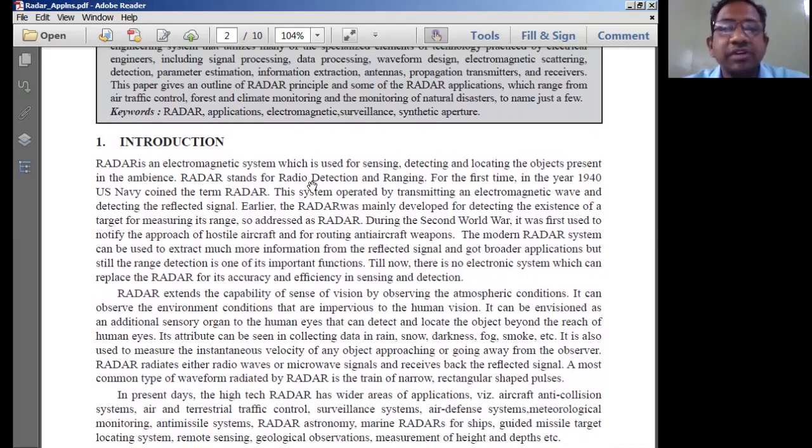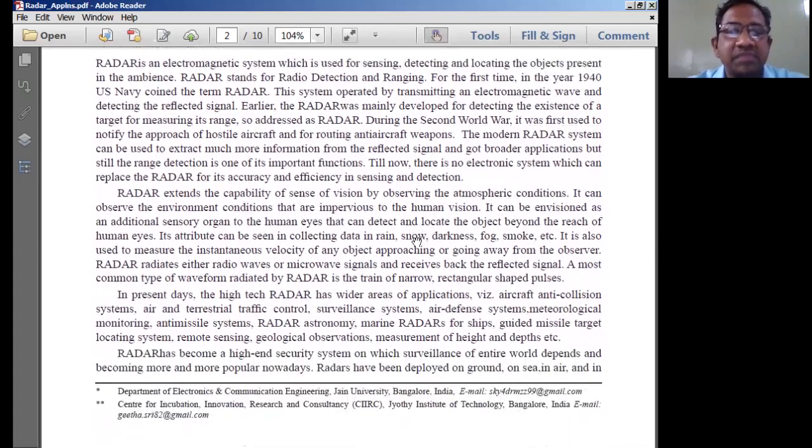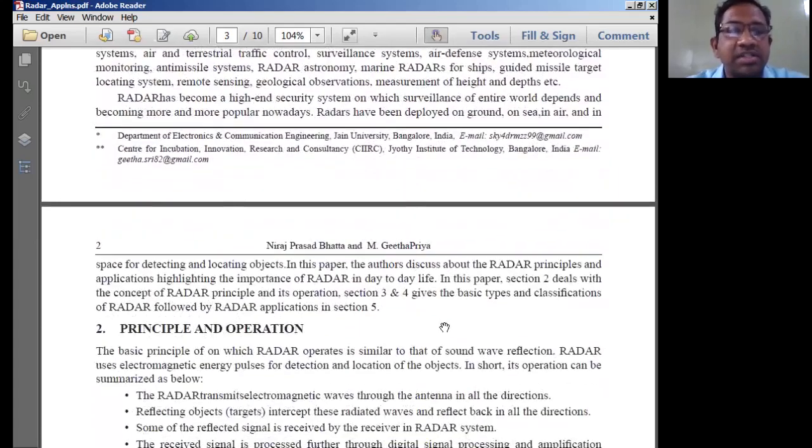Radar stands for radio detection and ranging. It is normally used for detecting objects and finding out the range of the objects in terms of kilometers, at what range a particular target is located. To find that out, we use radar systems. This is what a radar is normally used for.